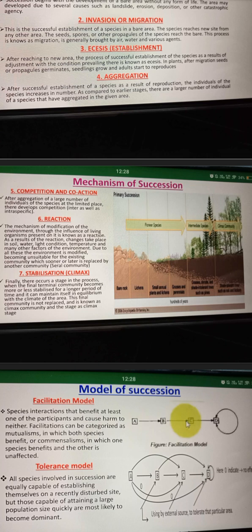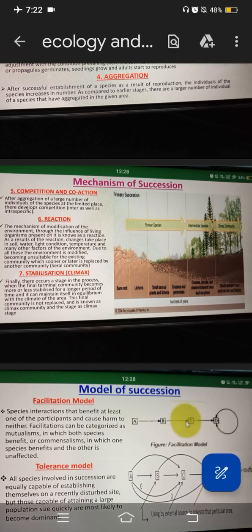As a result of reactions, changes take place in soil, water, light conditions, temperature, and many other factors of the environment. Due to all these, the environment is modified, becoming unsuitable for the existing community, which sooner or later is replaced by another community, which is the seral community. Then stabilization or climax.